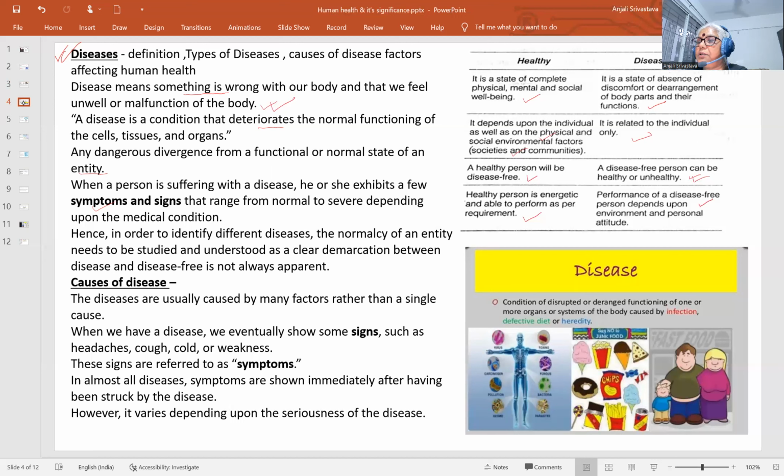Performance of a disease free person depends upon environment and personal attitude. So these are the basic differences between being healthy and being disease free. Disease is a condition of disrupted or derranged functioning of one or more organs or systems of the body caused by infection, defective diet, or heredity. So disease is related to the malfunctioning of body parts, organs or tissues.